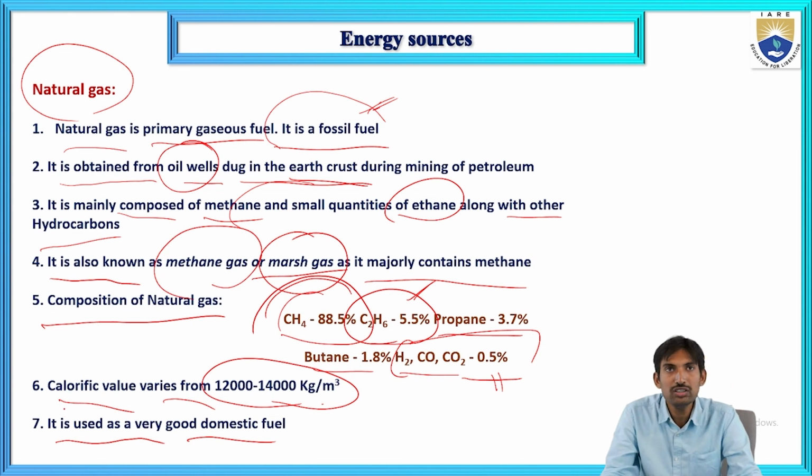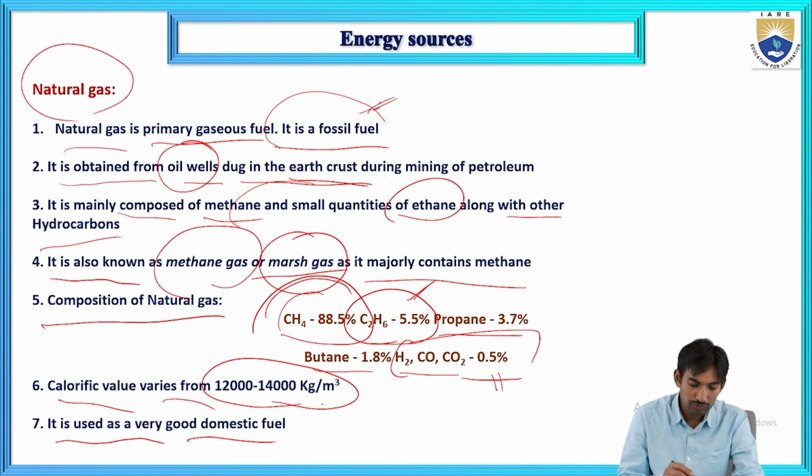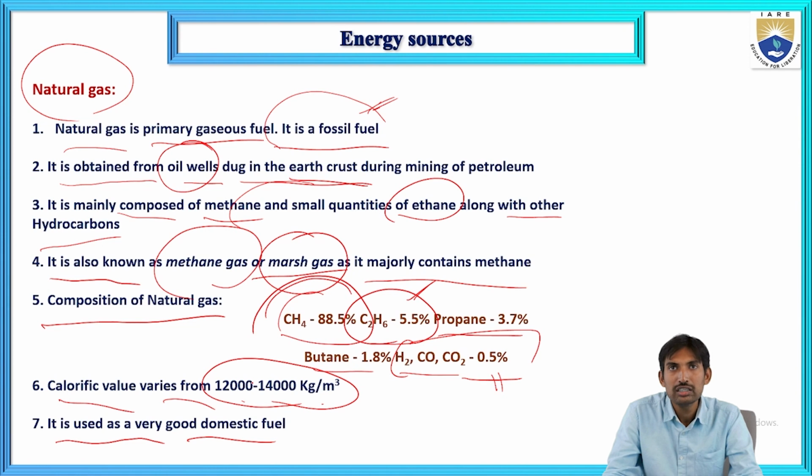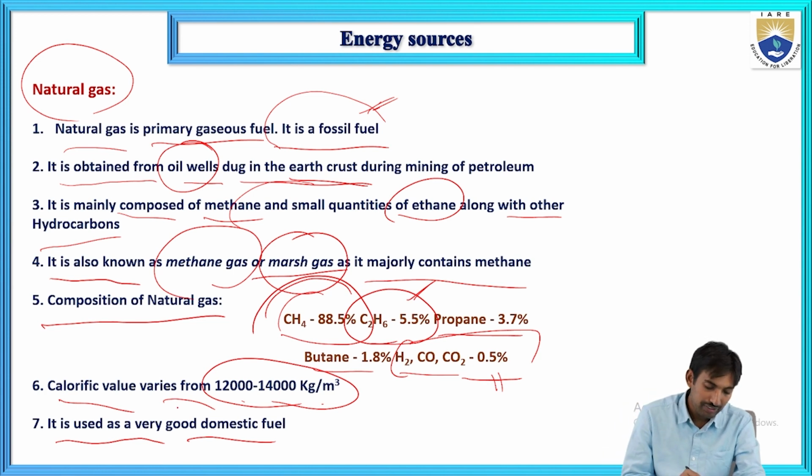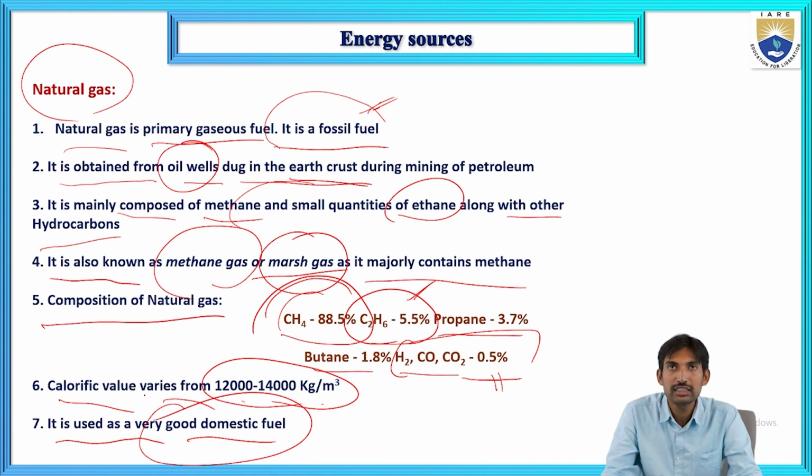The calorific value of natural gas varies from 12,000 to 14,000 kilogram per meter cube. It is used as a very good domestic fuel.